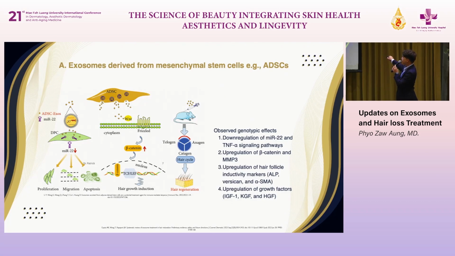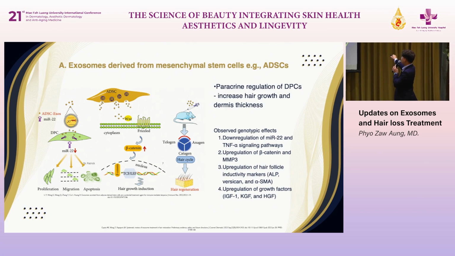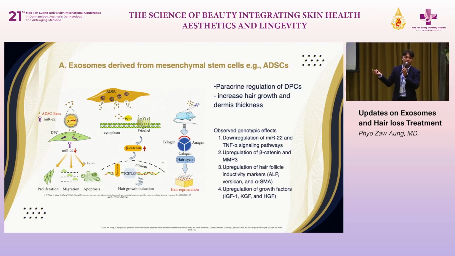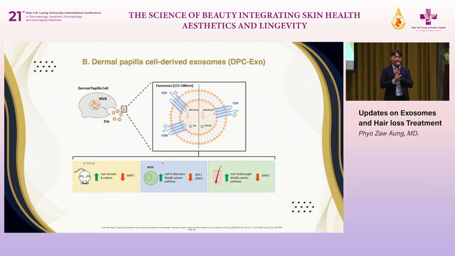Another study in mice shows that exosomes can shift the telogen to the anagen, and then you will have hair follicular regeneration. This is just an animal study, and this is just a cell culture study, an in vitro study. Okay, but for this slide, in conclusion, they can say that paracrine regulation of the dermopapillary cell increases hair growth and dermis thickness, but it's not tested in your body, it's tested in the laboratory and animals. Okay, the first thing. The second thing is another source of exosome, from your dermopapillary cell.